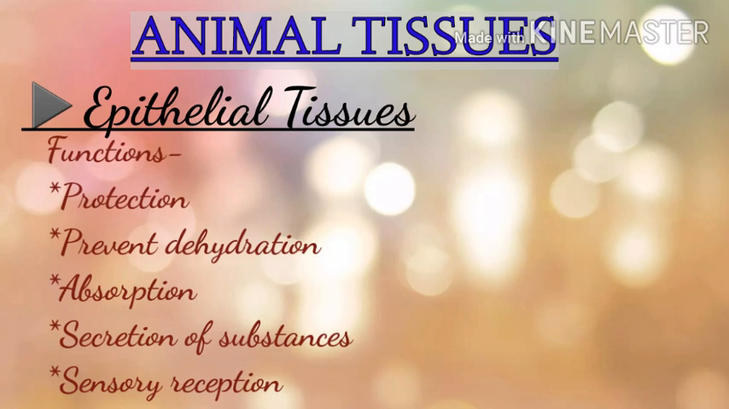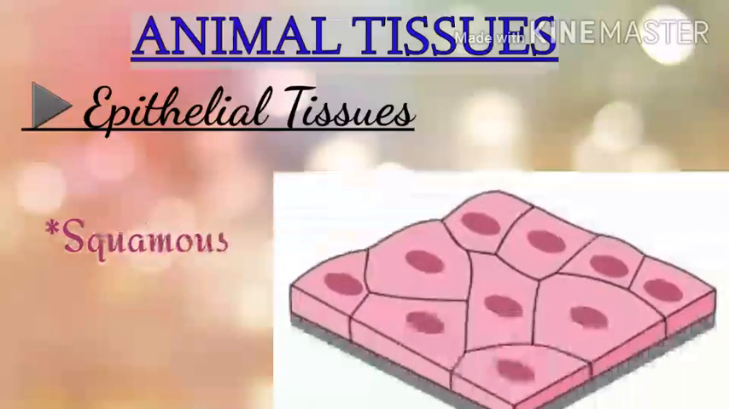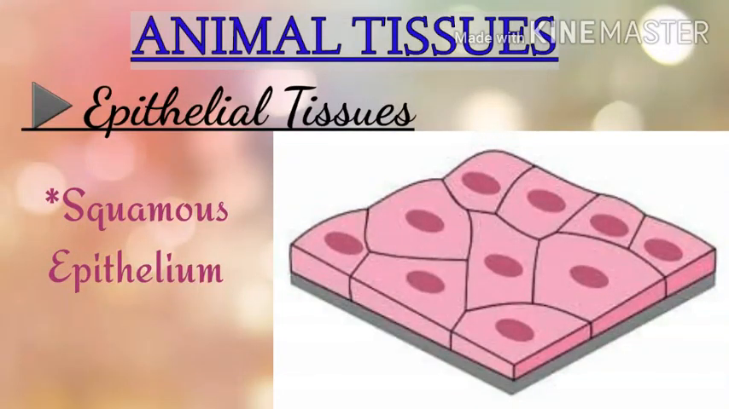On the basis of the shape of the cell, the epithelial tissue is classified into four types. They are squamous epithelium, ciliated epithelium, columnar epithelium, and cuboidal epithelium. Squamous epithelium is found on the skin and in the lining of blood vessels. It consists of thin, flattened cells that form a protective layer.